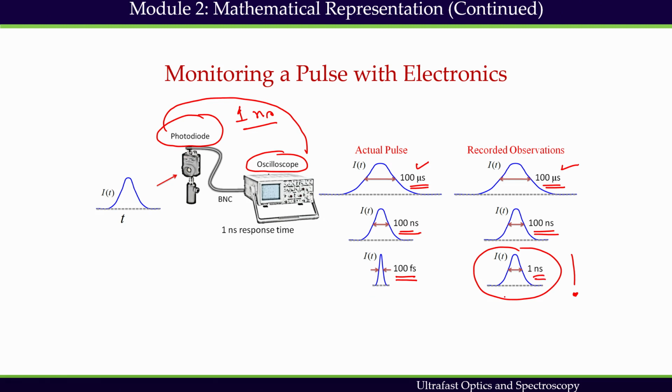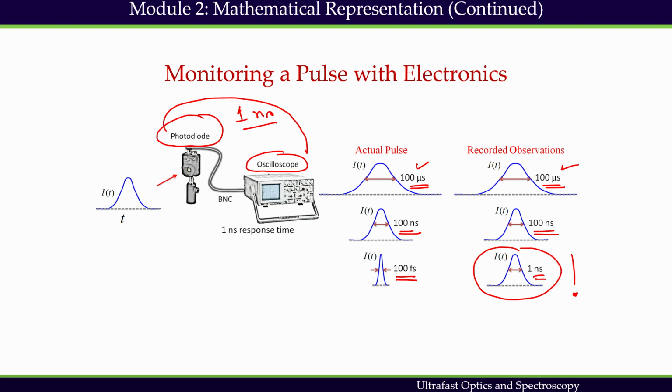So any femtosecond pulse we try to monitor with the help of electronics will become a broad electronic response in the oscilloscope. We cannot measure the intensity profile with a photodiode coupled oscilloscope. But if it is a nanosecond pulse, I can measure it, because the response time is equivalent to the nanosecond.